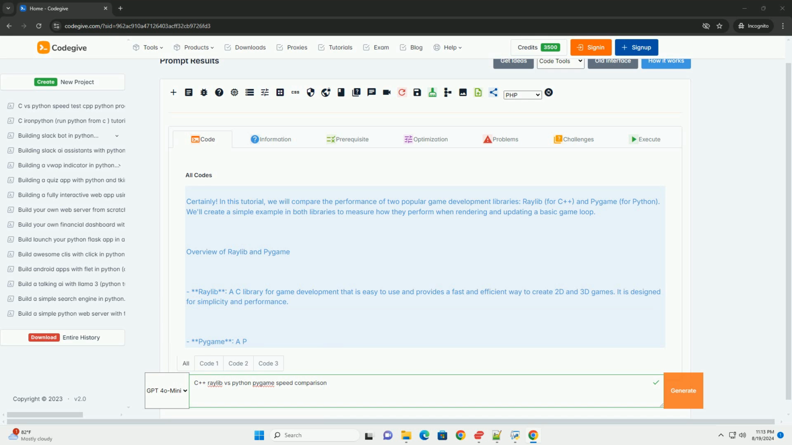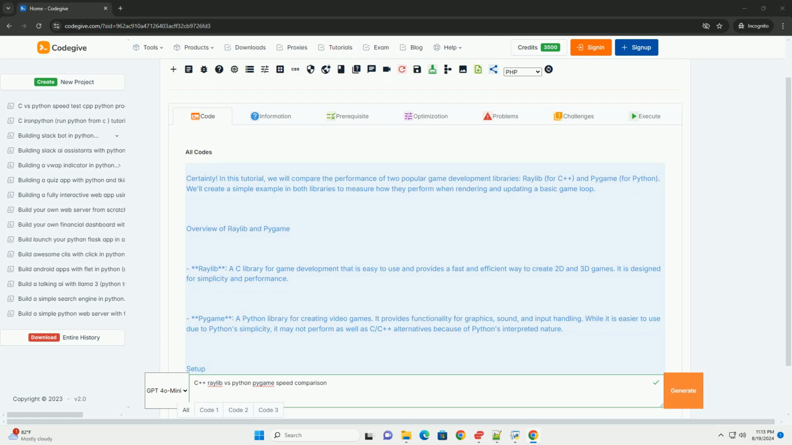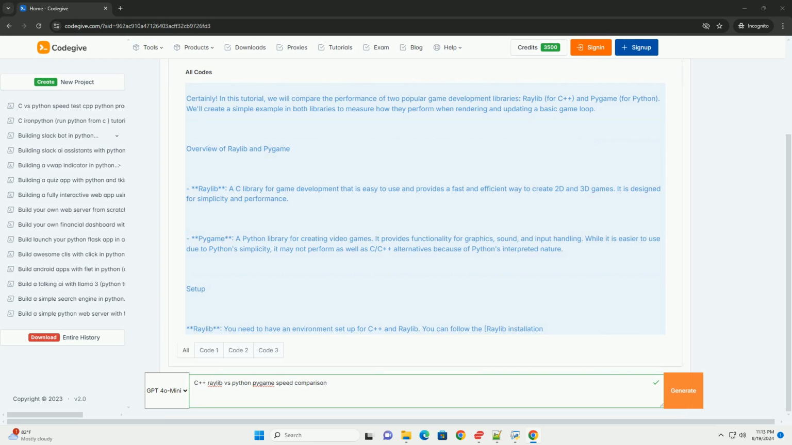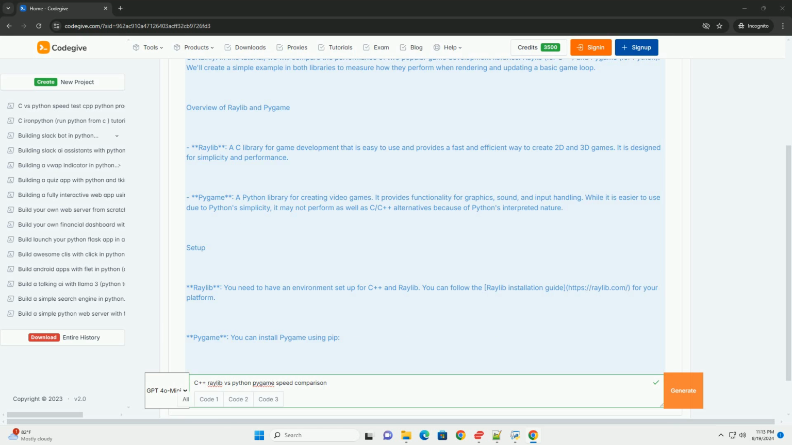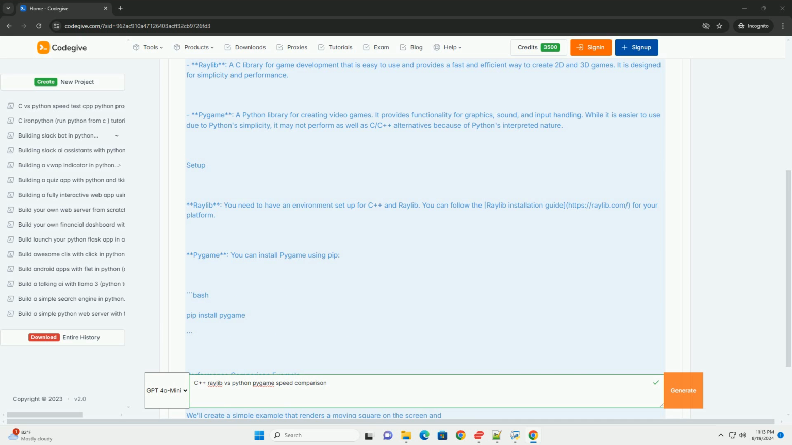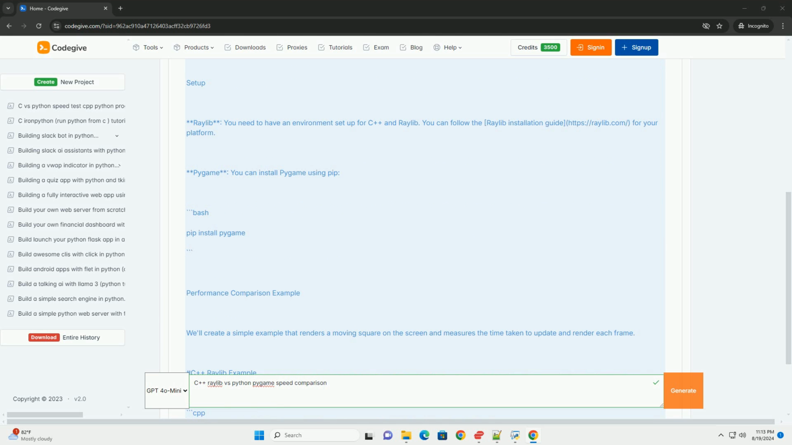Raylib is a library for game development that is easy to use and provides a fast and efficient way to create 2D and 3D games. It is designed for simplicity and performance. Pygame is a Python library for creating video games. It provides functionality for graphics, sound, and input handling. While it is easier to use due to Python's simplicity, it may not perform as well as alternatives because of Python's interpreted nature.